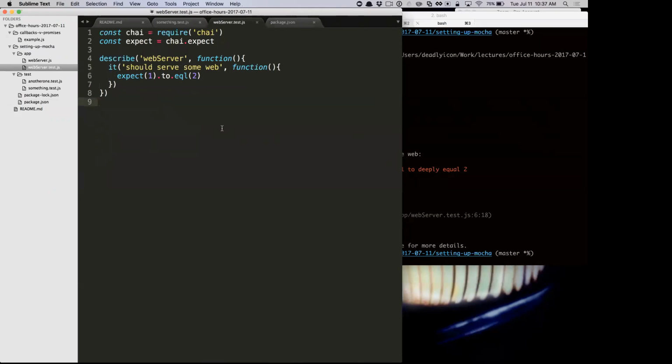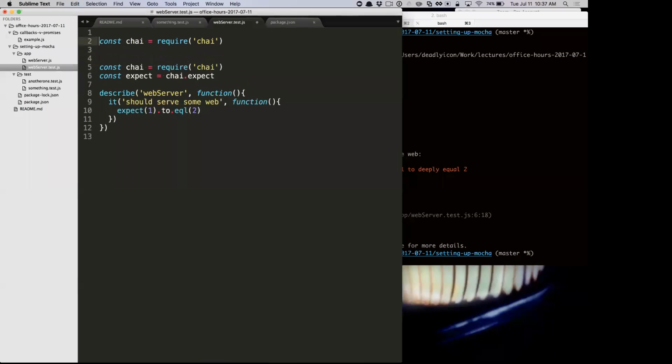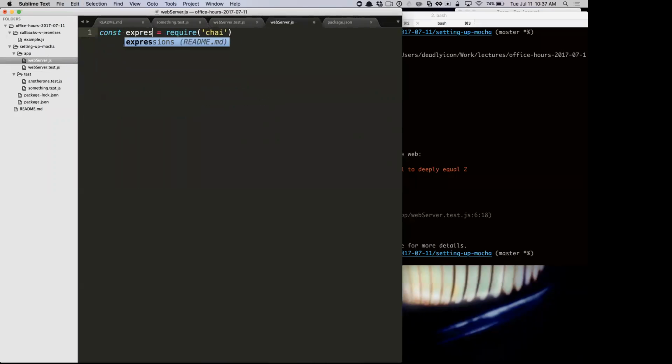What do you mean immediately invoked? I know what you're saying. The question was about how sometimes requiring packages gets immediately invoked, and that's because you've seen code like this, right? We have a web server file, so if we get Express, that's exactly the same as if I just stored Express and then said app equals Express. It's exactly the same. I'm just not assigning it to a variable.